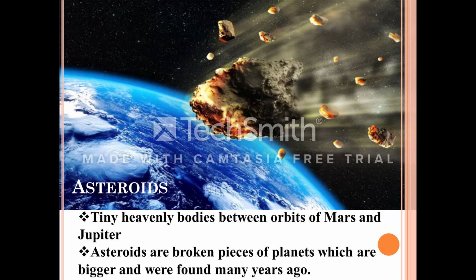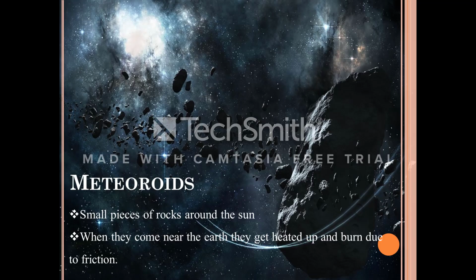Now, we study about the asteroids and the meteorites. Asteroids are tiny heavenly bodies which are formed between the orbits of planets Mars and Jupiter. Scientists say that the asteroids are broken pieces from the planets many years ago. These are called asteroids. Then, the small pieces of rocks which move around the sun are called meteoroids. The asteroids move between the path of Mars and Jupiter.